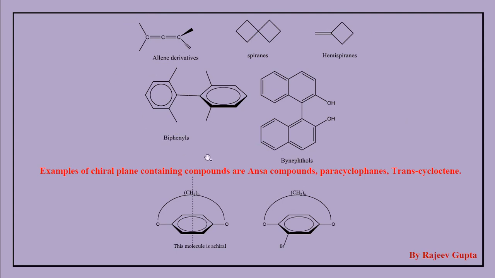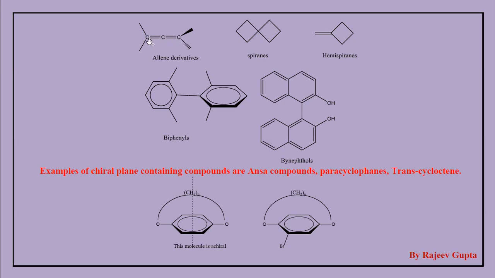Chiral axis: if we substitute the hydrogen atoms on this position and on this position, or on this position or this position, and if we replace these hydrogen atoms with any other groups, then this axis becomes chiral.